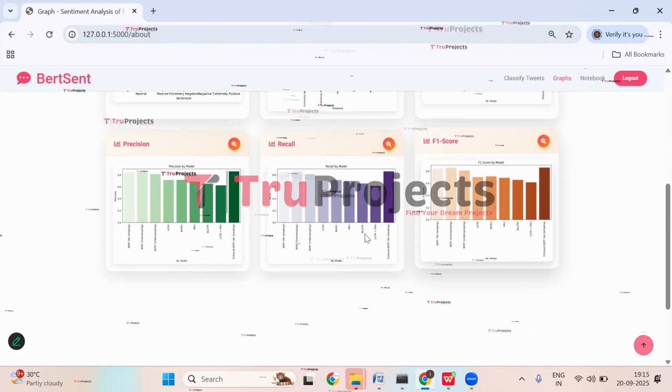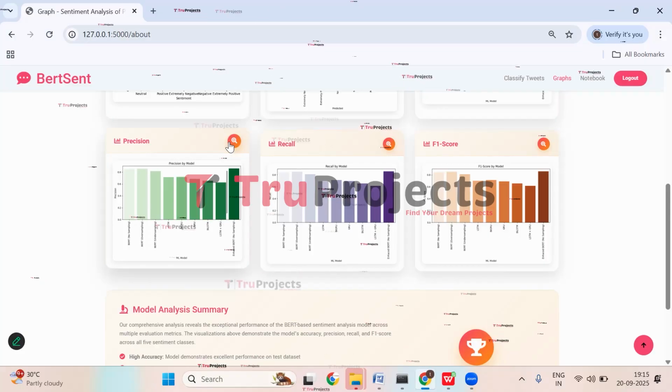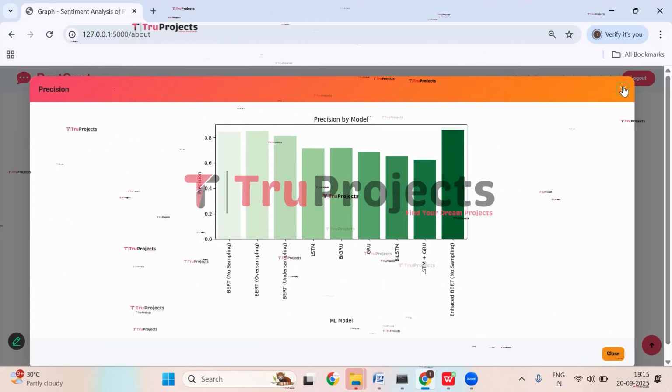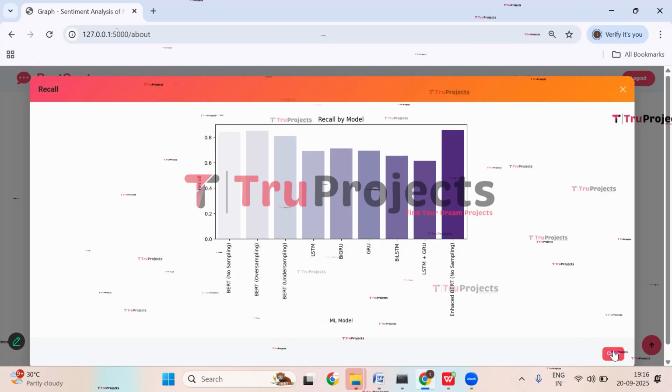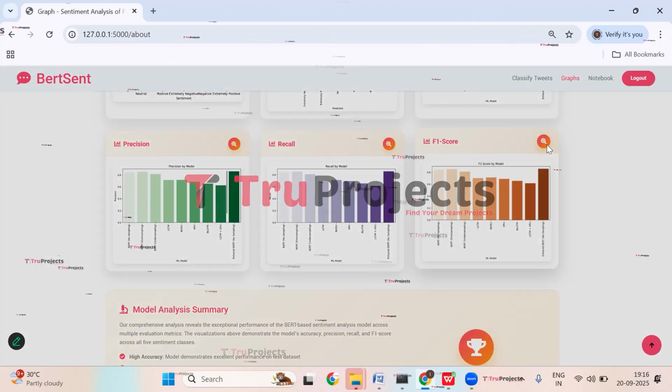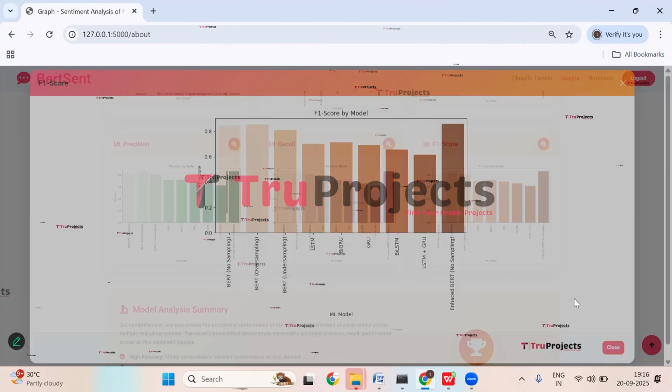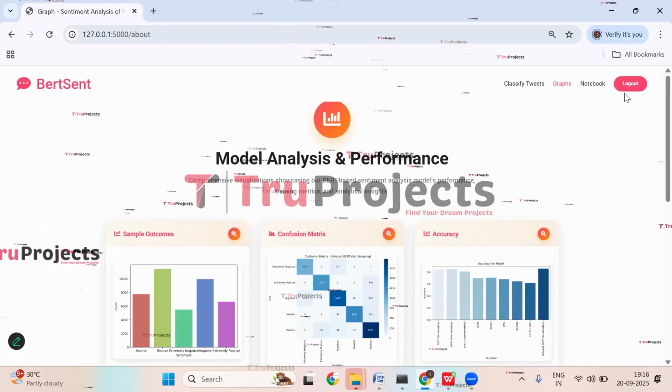Close it. Similarly, we have precision score and recall score. Here we have recall score, and here we have F1 score. This is the F1 score. Now click on log out.